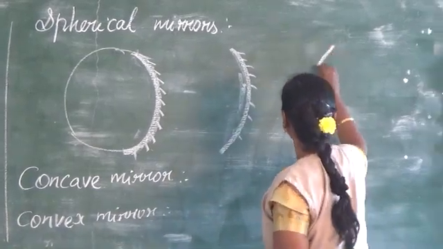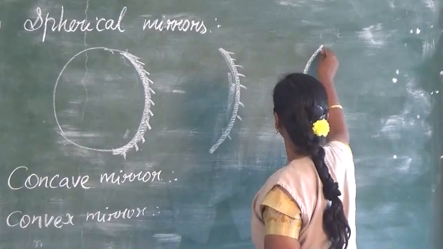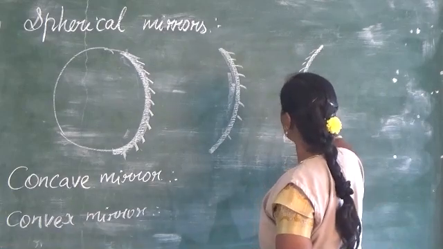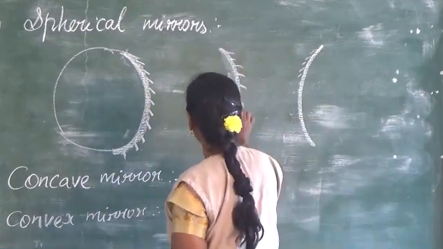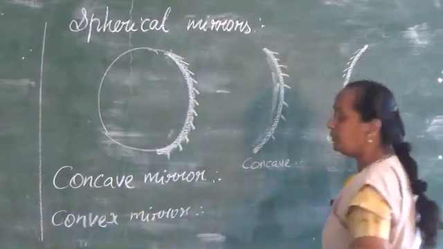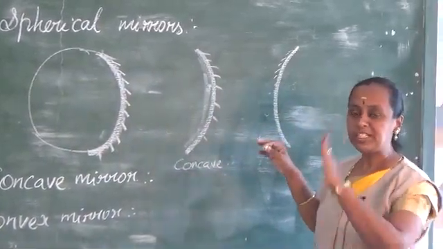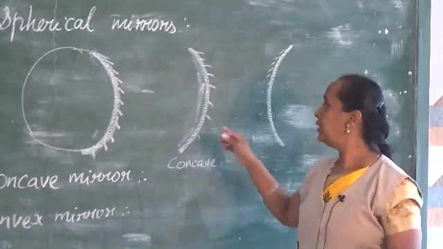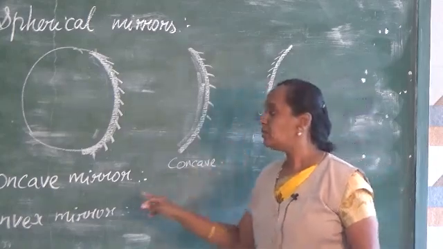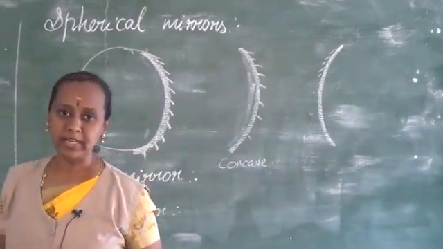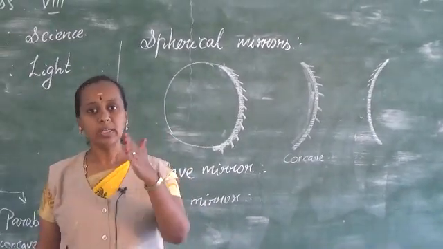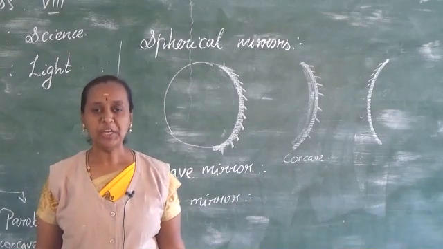So this is convex, where the reflection will occur. You can understand that this is like a cave, so it is concave, whereas the convex will be opposite to that. The bulging side will be the reflecting part. So what is a concave mirror? A spherical mirror in which the reflection of light occurs at its concave surface is called a concave mirror.